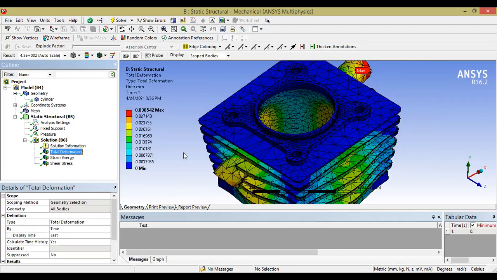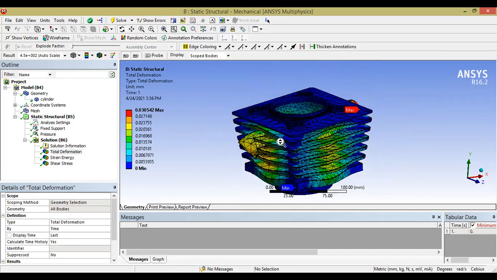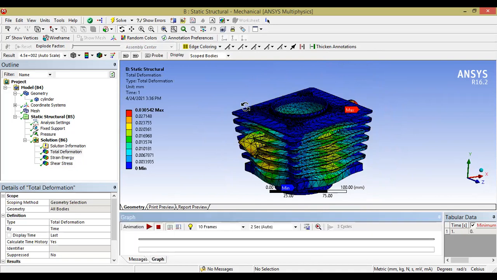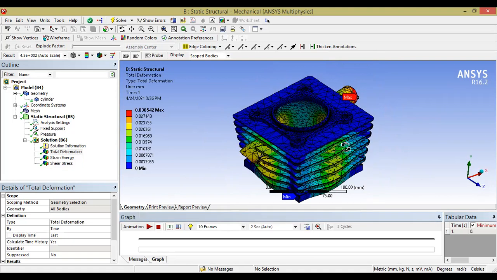So this is the total deformation. You can see how the explosion is taking place. However, always remember that in ANSYS, this is the pictorial representation of multiple data. Never make a conclusion on that. For a conclusion, you have to go with the numerical values. So this is just a pictorial representation.